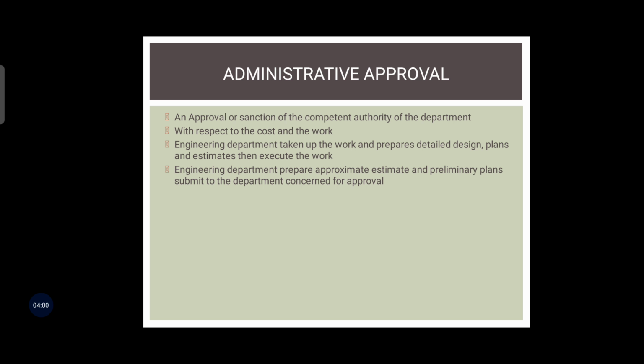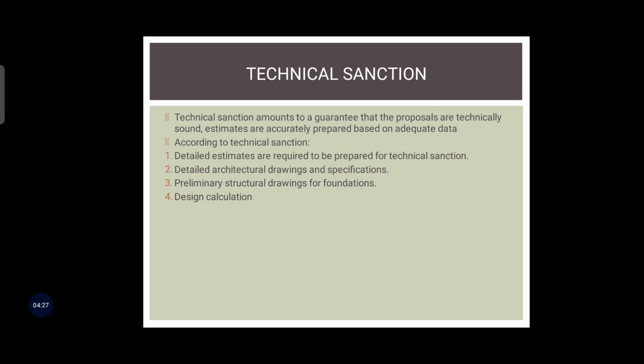The engineering department prepares the approximate estimate and the preliminary plans and submits them to the department concerned for administrative approval. So for whichever work has to be done, first we need that department and competent authority to sanction and approve the project. Now the next one is technical sanction.